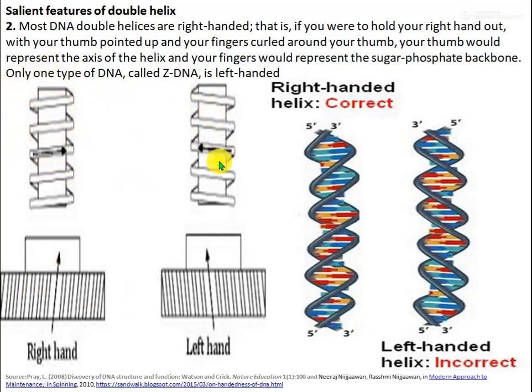Many other forms of DNA are present in nature, that is B-DNA and Z-DNA. Z-DNA is left-handed, but most DNA, or B-DNA, is right-handed. So the first character is that DNA is a helical structure. The second character is that it is a right-handed helical structure.